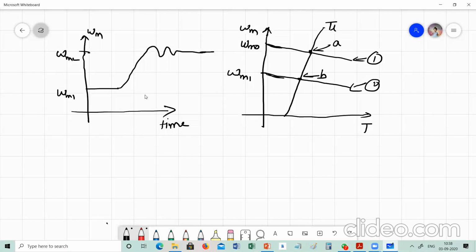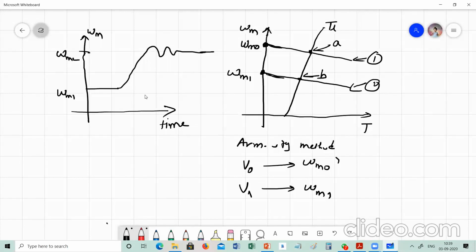For example, this graph number 2, how can we obtain it? Suppose we implement the armature voltage control method. With armature voltage equal to V0, we will get no load speed equal to omega m0. Similarly with voltage equal to V1, we will get no load speed equal to omega m1. These are the no load speeds, omega m1, these are the initial conditions.